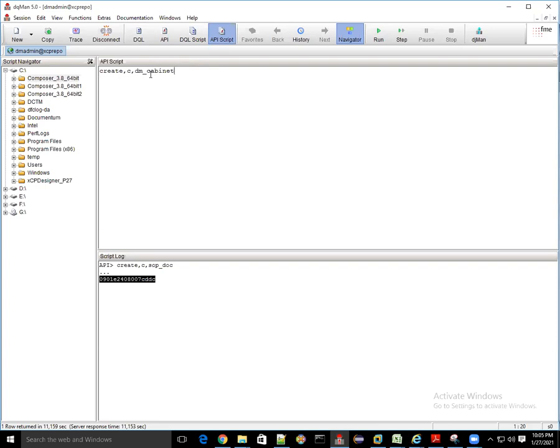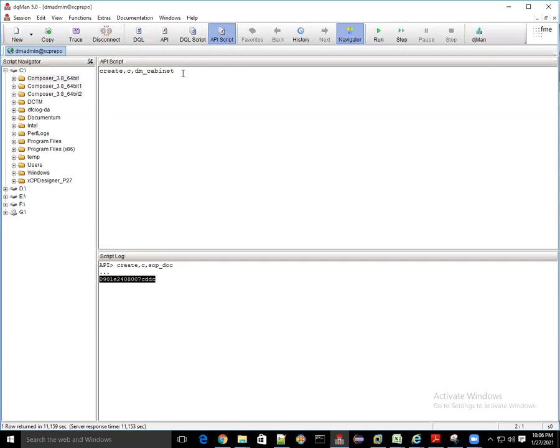Here this line, create comma c comma dm_cabinet, creates an object of that particular type. Then in the next step we have to give a name to that new object.